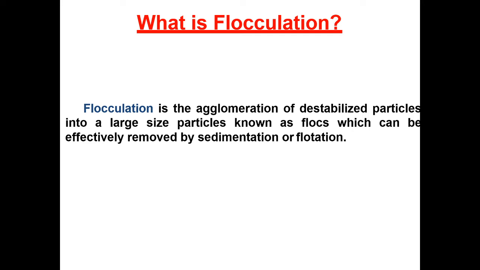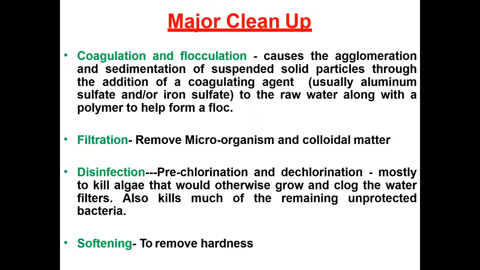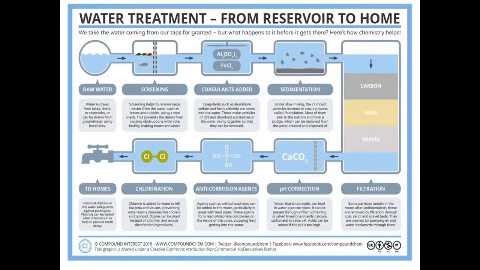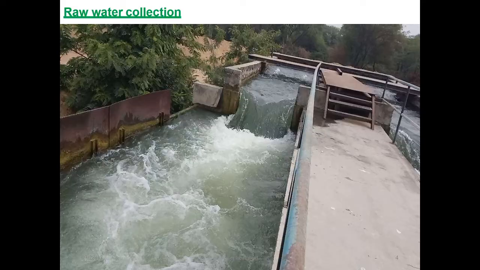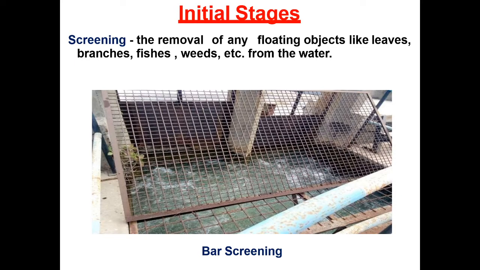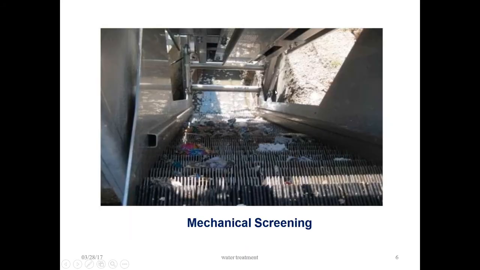Already in the previous class, we discussed the different types of screening. Screening is the removal of any floating objects like leaves, branches, fishes, weeds, wooden pieces, paper pieces. Here we are removing all the debris from the water. That process is called screening. Here we arrange a mesh or some small steel bars, which will filter the water. Next, in the screening process we have different types of screenings.